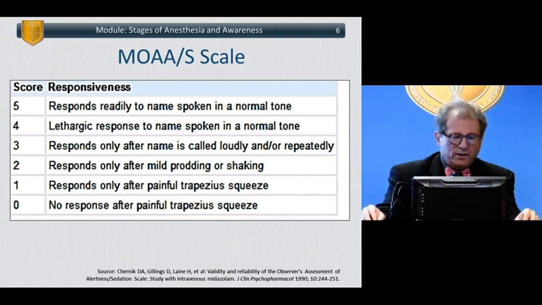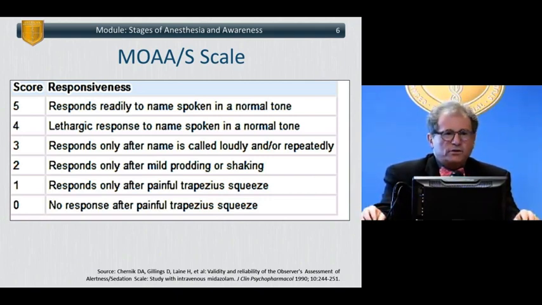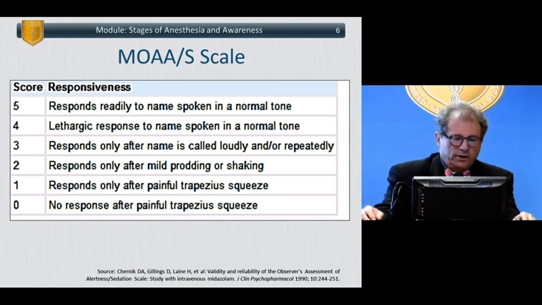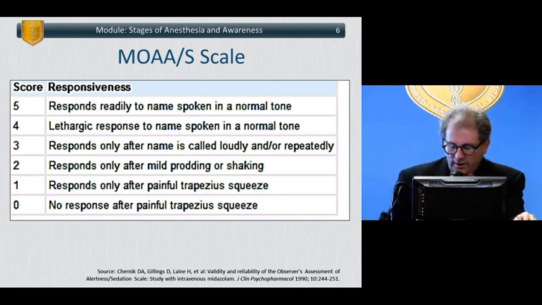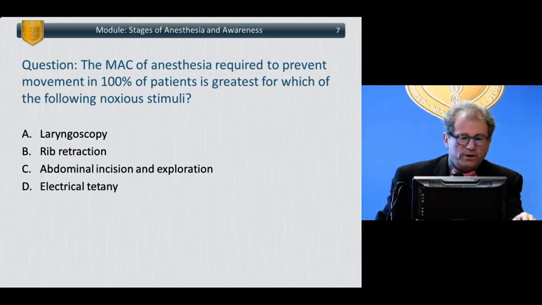And here's the MOAS scale. And the MOAS scale is similar to another scale known as the Ramsey scale, which has been around for 30 or 40 years, an assessment of the depth of anesthesia, particularly applied to sedation. And we can see here the scale from 5 to 0, where 0 is no response to painful trapezius squeeze. It's interesting that the MOAS scale has correlated well of late with the BIS in studies, and so it is a worthy scale to incorporate in the sedation unit.